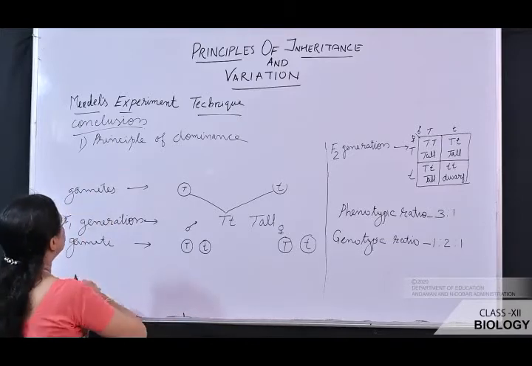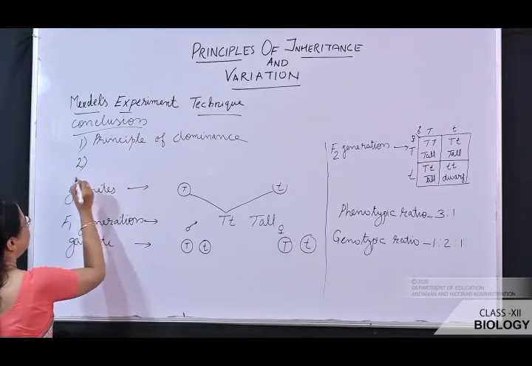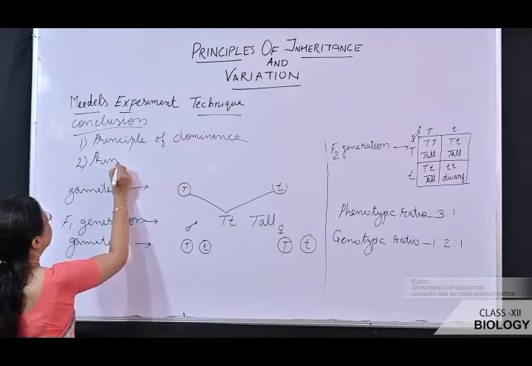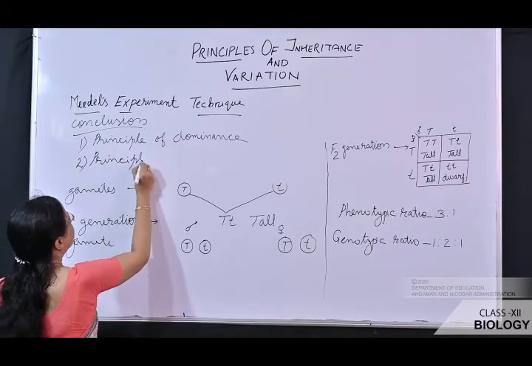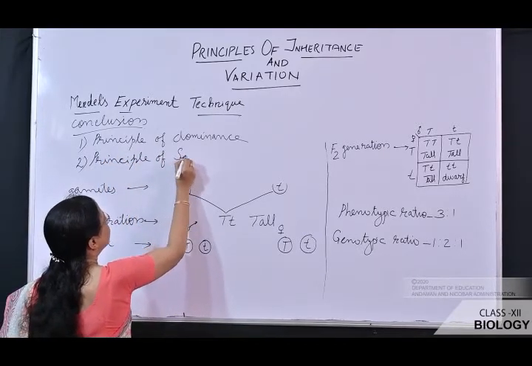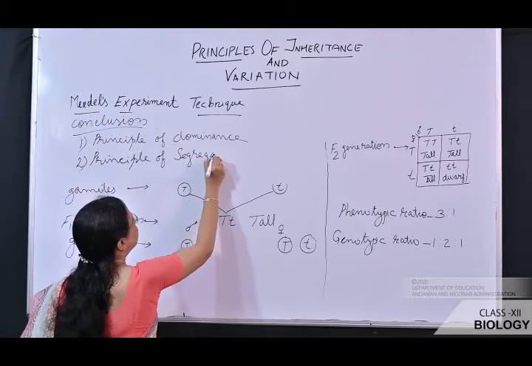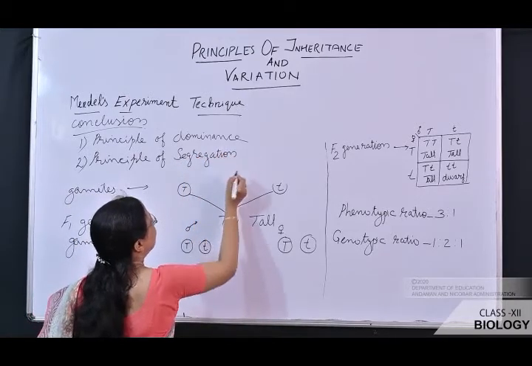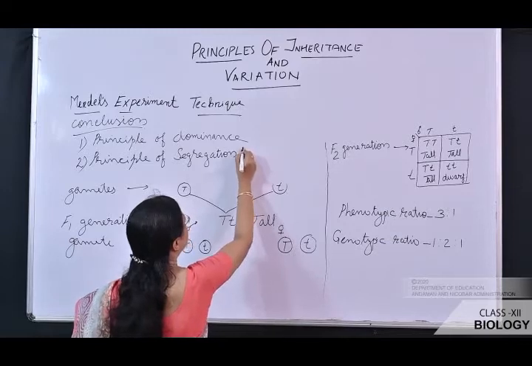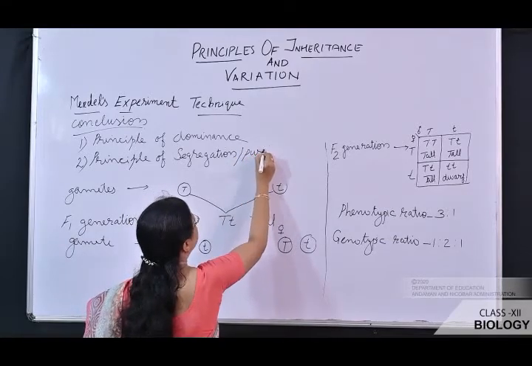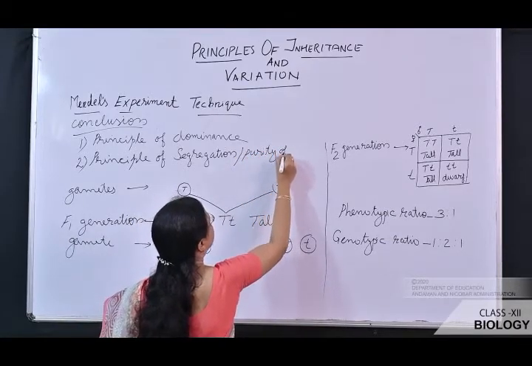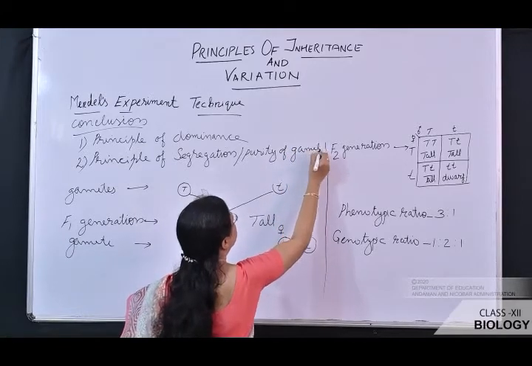What is the next principle? The second principle is the principle of segregation, or you can say purity of gametes.